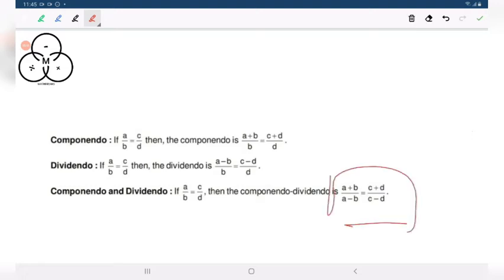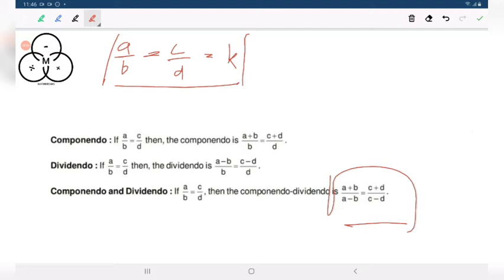Here you see. Now why is this componendo dividendo method working? What is the justification? Whenever we are solving problems of ratio and proportion, the most important thing is, even in one KVPY question, this simple logic solves the problem. We consider some constant k, that this ratio equals some constant k, and then we approach the problem. This is one problem solving technique: consider some constant ratio k.